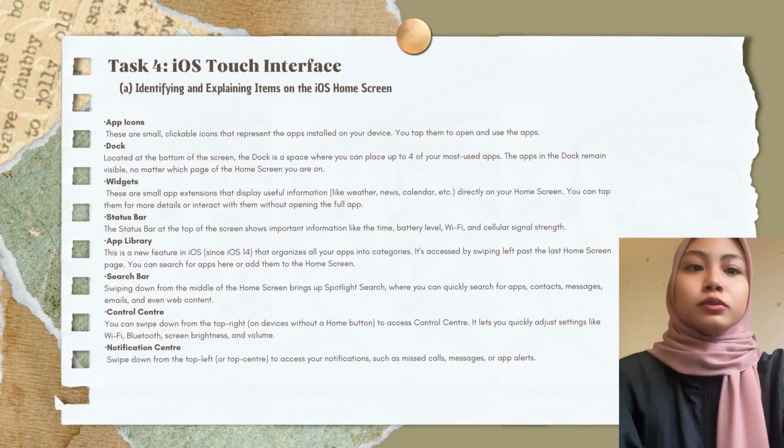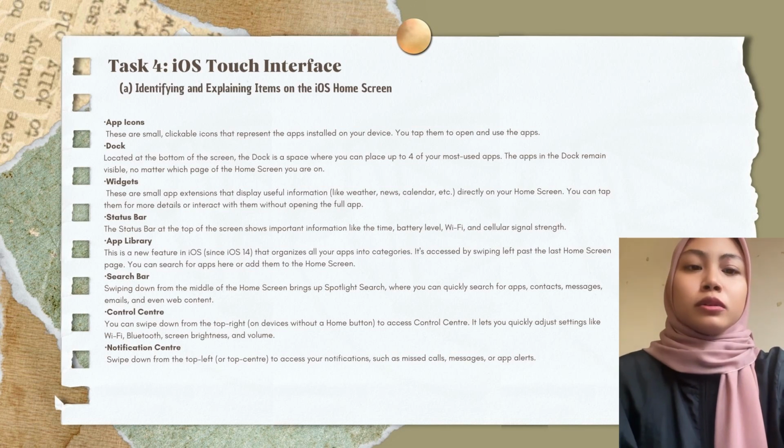For the search bar, swiping down from the middle of the home screen brings up Spotlight Search, where you can quickly search for apps, contacts, messages, emails, and even web content.